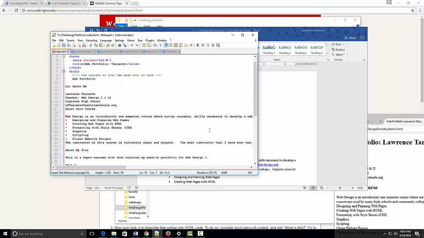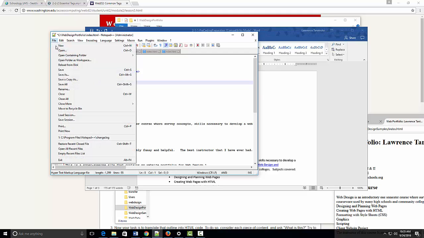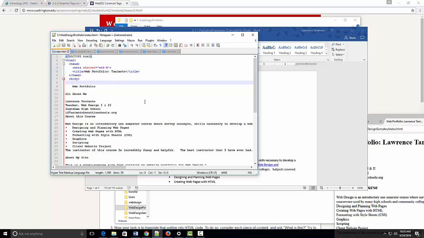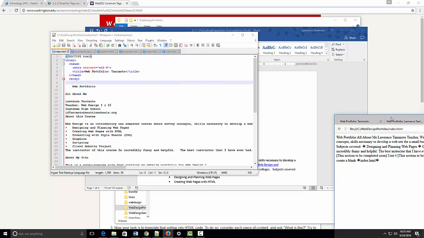This is now what it looks like. I can delete this comment here, the content of my web page, because now the content of my web page is already there. Once I've done that, I can save, Control S. And I can launch in Firefox, and this is what it looks like.